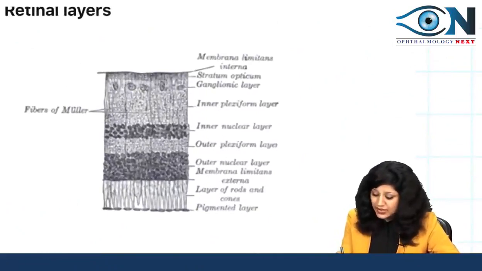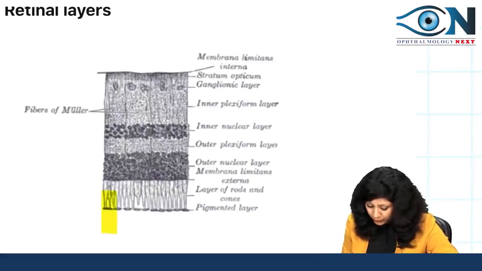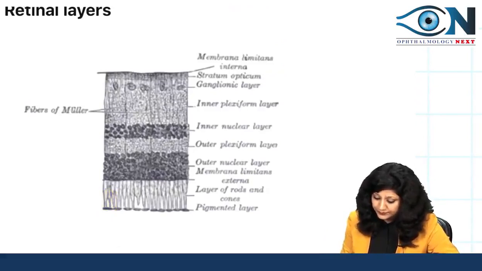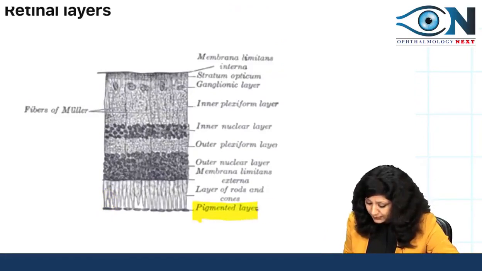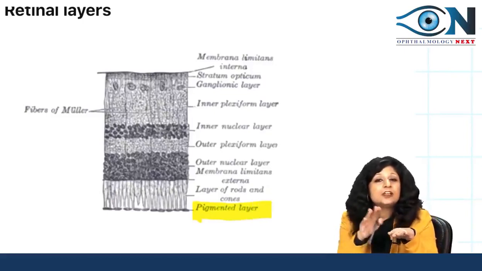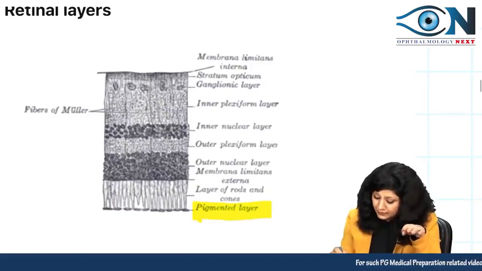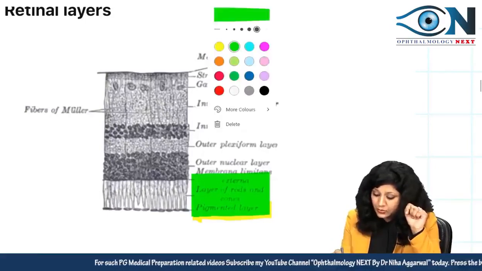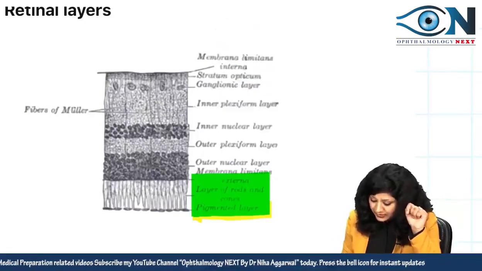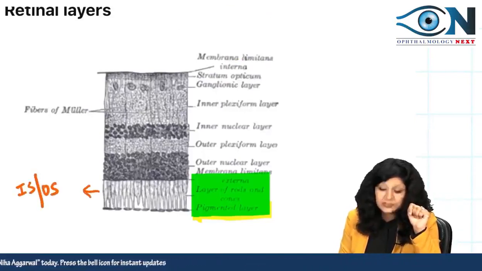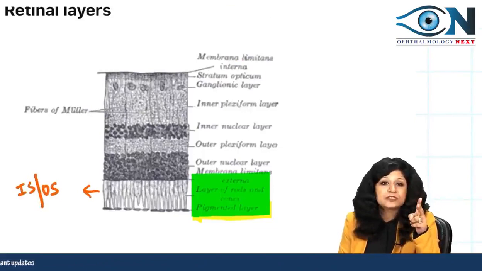Now let us try to read this figure. Now can you see this is a single layer of cuboidal cells here. Because we have a single layer of cuboidal cells here, this is your pigmented layer, the RPE layer, which contains a single layer of cuboidal cells. Now what was the next layer? The next layer was your rods and cones. Can you see here in the rods and cones layer we have got the segments? So these are the inner segments and the outer segments.